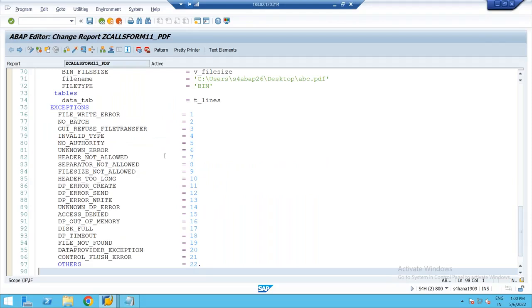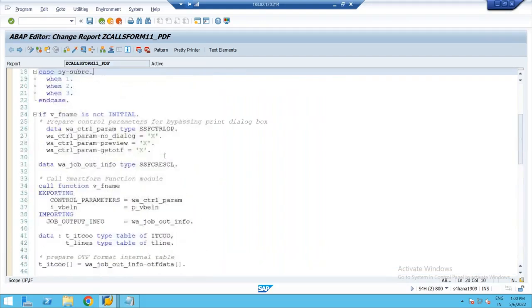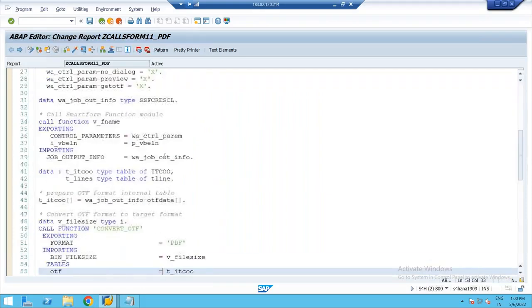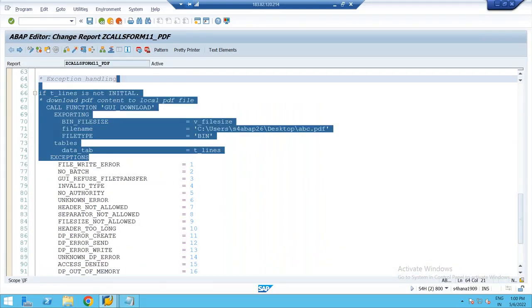Right. So this is the overall concept in smart forms. What are the things we have seen today? Templates and creating the barcode, creating the smart style with character format, and including that character format in your smart form, and then converting smart form to PDF format. Yeah, any questions, please ask.